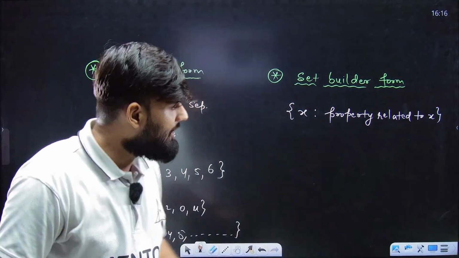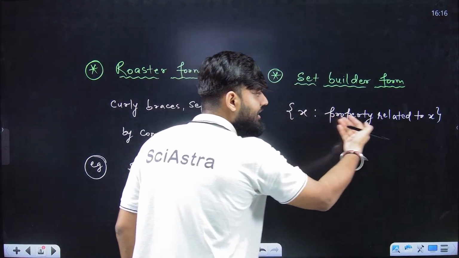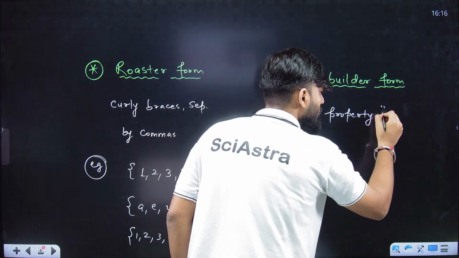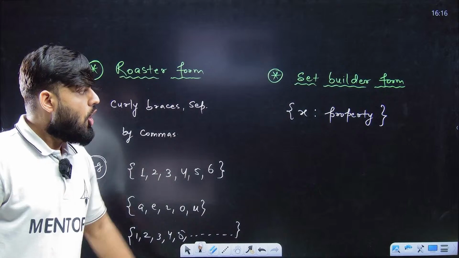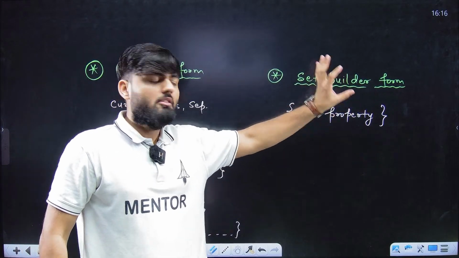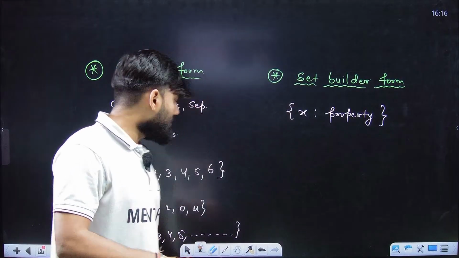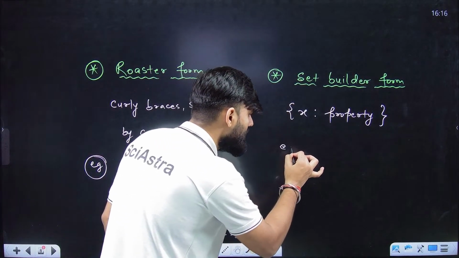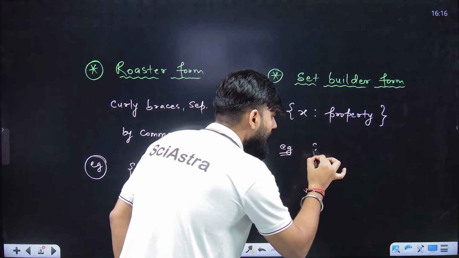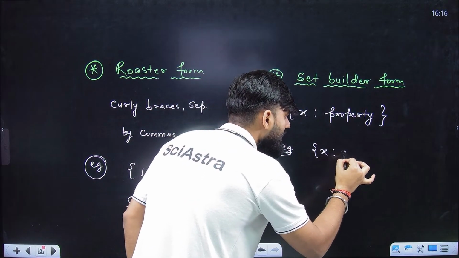This is simply what I have done. I have written x such that, and a property related to x. All the numbers that satisfy this property will be written over here. For example, if I want to write the set of natural numbers, I'll write x such that x is a natural number.